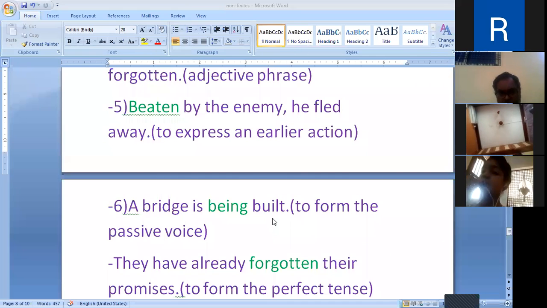You pay attention to this. This is a tricky one. In this sentence or in such kinds of constructions, being is used to express the continuous action, and built is the past participle.